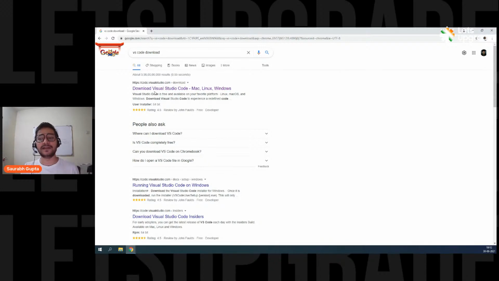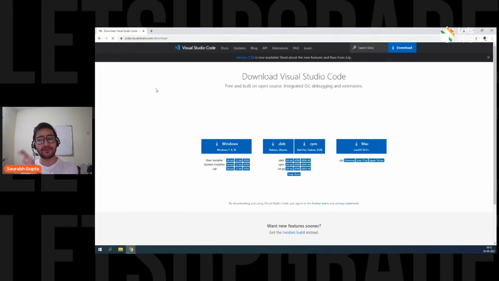Simply go to this link. For all the new people, we are going to use this editor, but that doesn't mean you have to necessarily use this. You can also go for Brackets, you can go for Sublime Text. If you have a habit of any other editor, go for it. I'm not going to force you to use VS Code. You can use Sublime Text, Brackets, Atom, PHP Storm, WebStorm. Any kind of editor that you have will work. Just don't use Notepad. Other than Notepad, any editor will work. Is that clear, everyone?